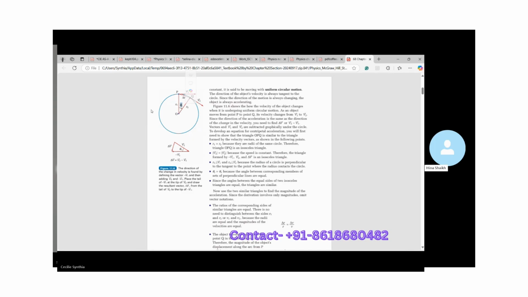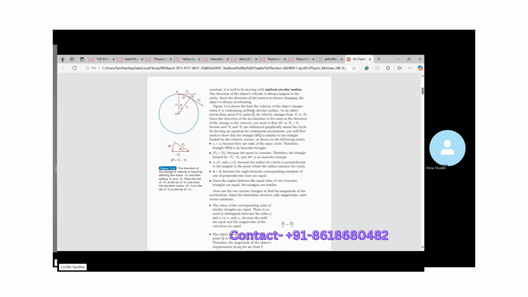That is the angle swept from point P to point Q. Okay, that's what they're saying. See, it shows how the velocity of an object changes when it undergoes uniform circular motion.